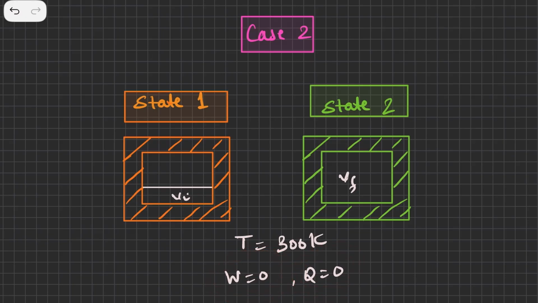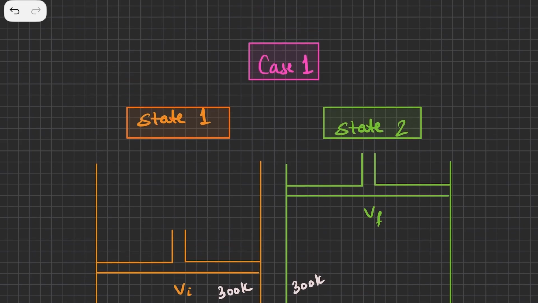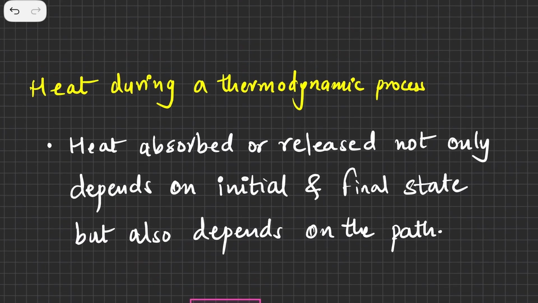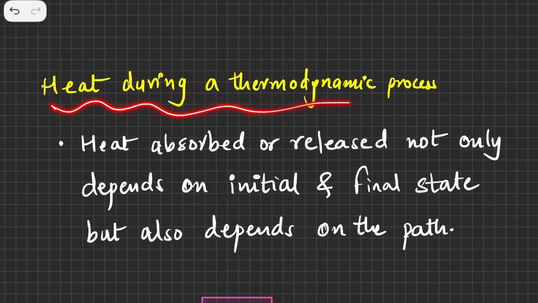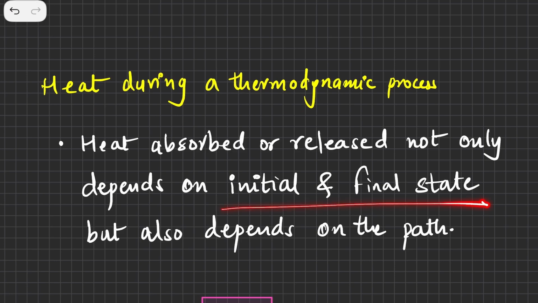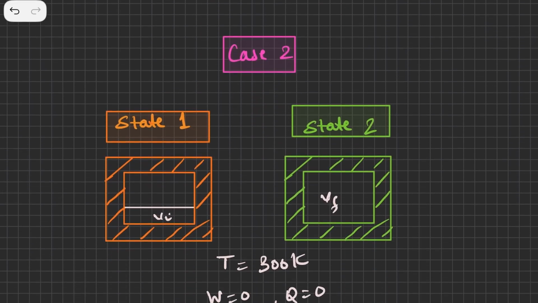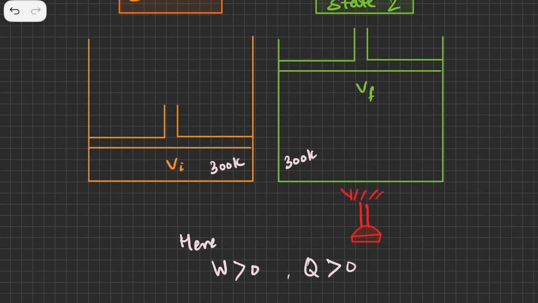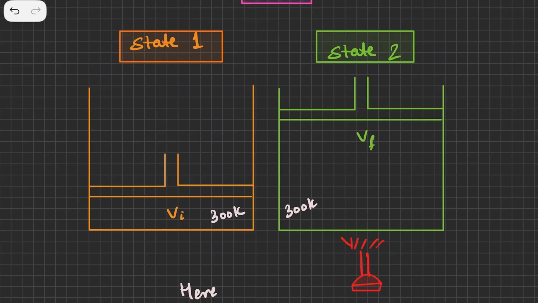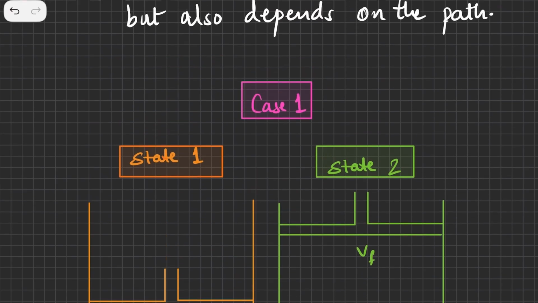So what has happened here is, we have gone from the same initial state to the same final state, but the work done is different. That's what the statement says. Heat during a thermodynamic process not only depends on the initial and the final state, but it also depends on the path. So if you are going from the same initial state to the same final state, but by different paths, then definitely the amount of heat energy would be different. In the second case, the heat energy absorbed is 0, but in this case, the heat energy absorbed is non-zero. It's greater than 0. This is what the statement means.